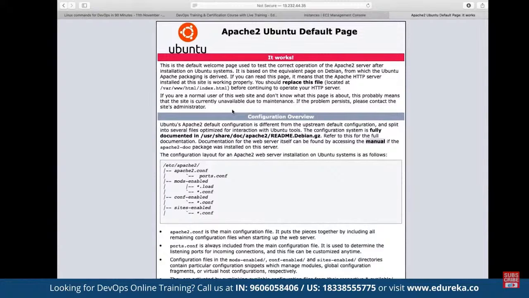Now, next we have something called curl. Curl is basically a command line tool to transfer data to or from a server.